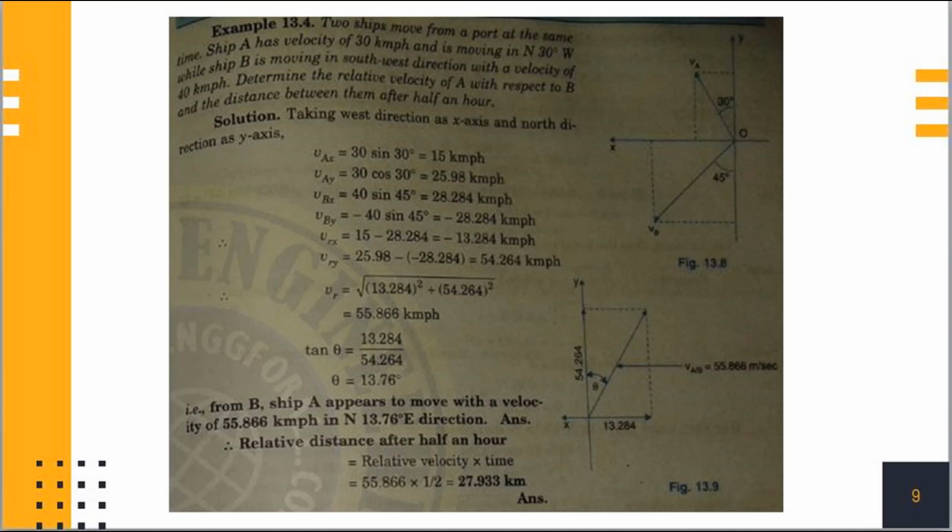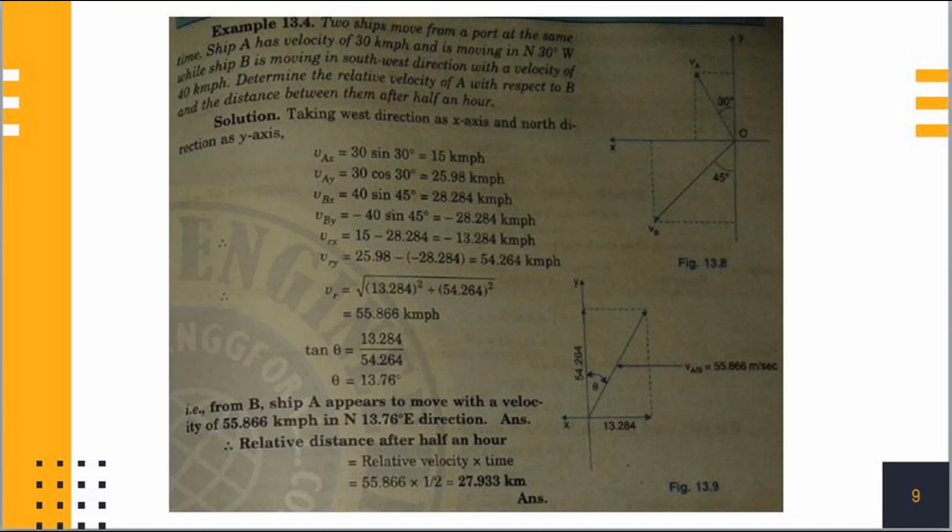Vertical component of A is equal to 25.98 kmph. Horizontal component of B, that is Vbx, is equal to 28.284 kmph, and vertical component of B, that is Vby, is equal to minus 28.284 kmph.